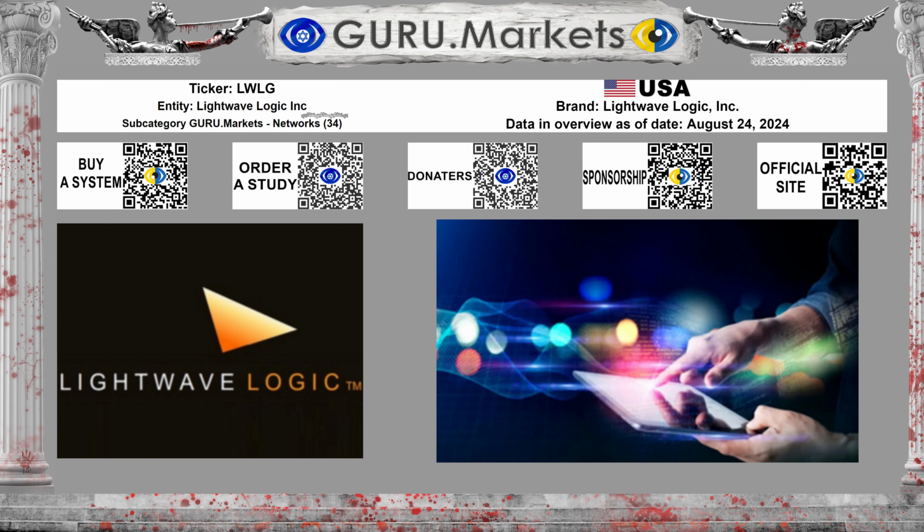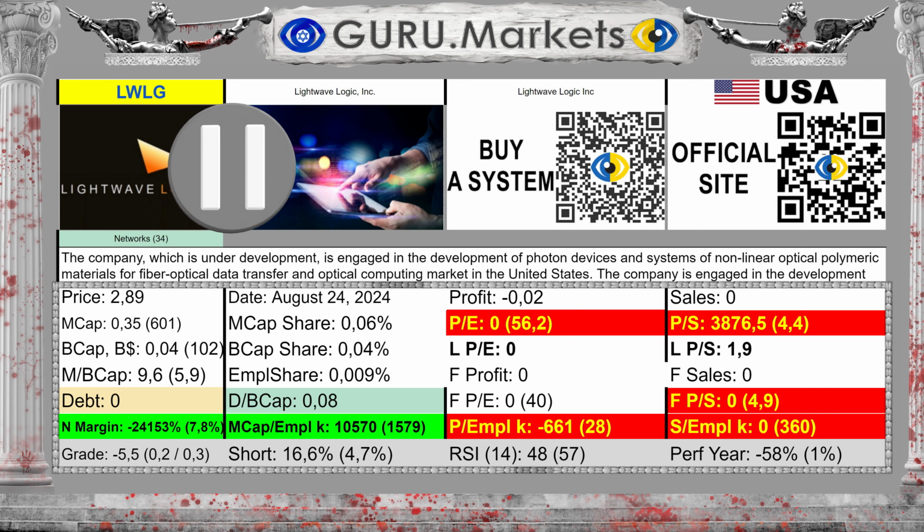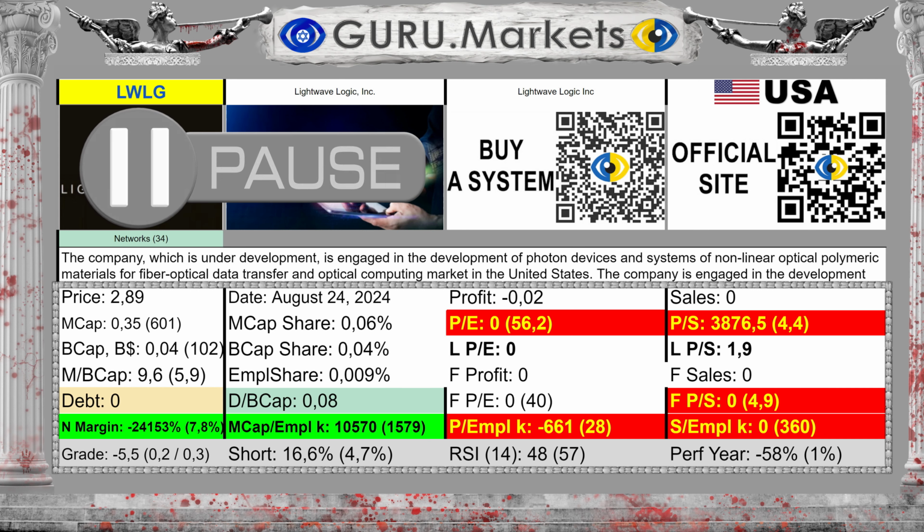This is very representative. We start with summary information about the company. A little further, we will study each indicator in more detail. If necessary, it is possible to pause the video. You can study each parameter of the corporation under study more carefully.